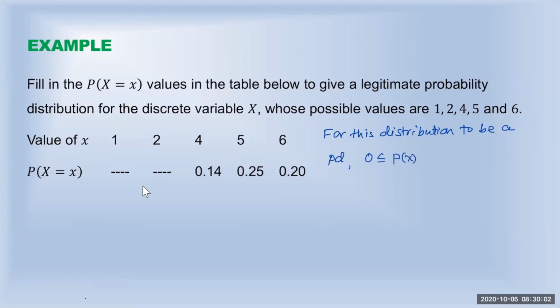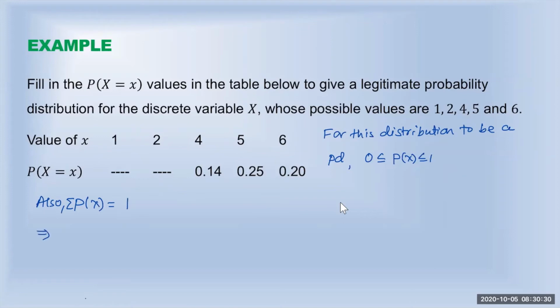All probabilities must be between 0 and 1. That is, all these values, these are already between 0 and 1. So all values must be between 0 and 1. That is the first thing. Also, if you add all these probabilities, this sum means adding. If you add all these probabilities, that must be equal to 1.